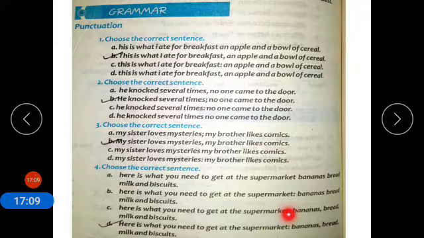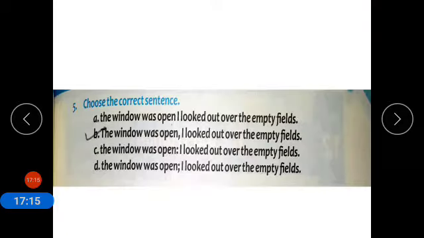A colon is used when you are going to tell about a series of things, so this one is the correct answer. Next: The window was open, I looked out over the empty fields. Full stop. So we have put a comma in between two independent clauses.